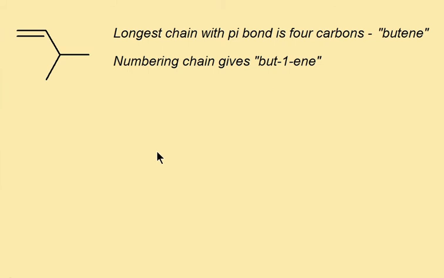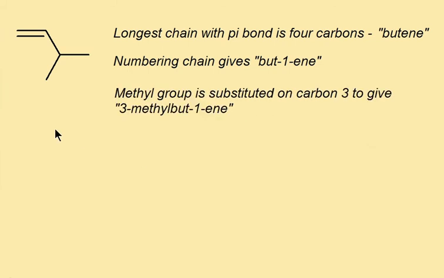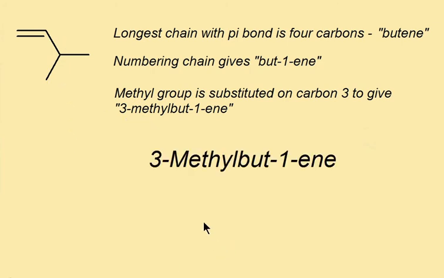So but-1-ene. We've also got those branches on the molecule, and giving this the exalted position of carbon number 1, it means that the branch appears on carbon number 3, so it's a 3-methyl branch, and that gives us the final name of the molecule, 3-methylbut-1-ene.